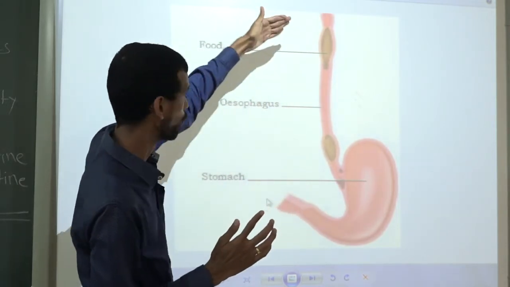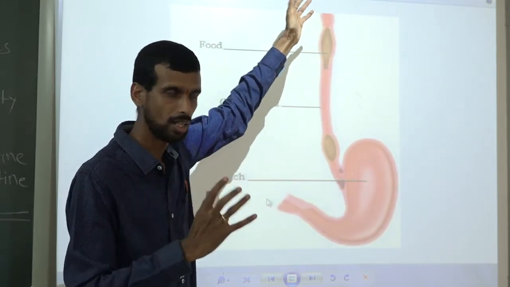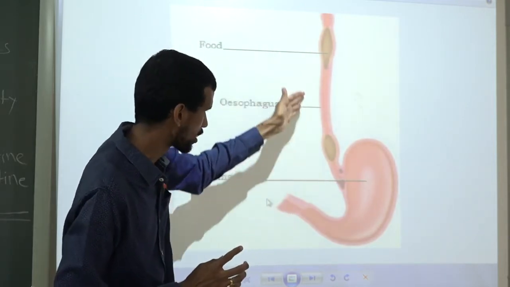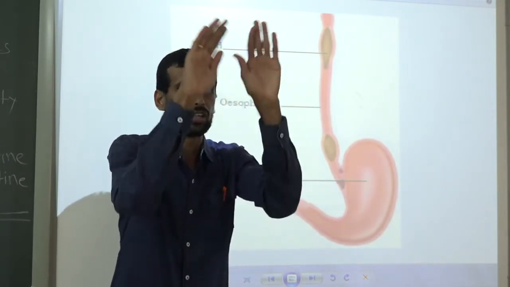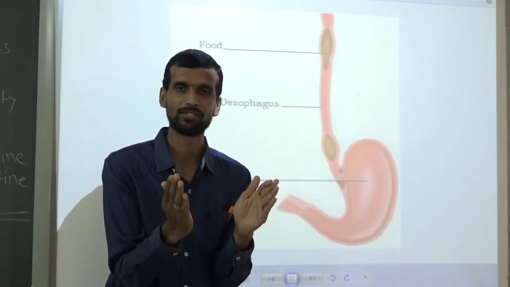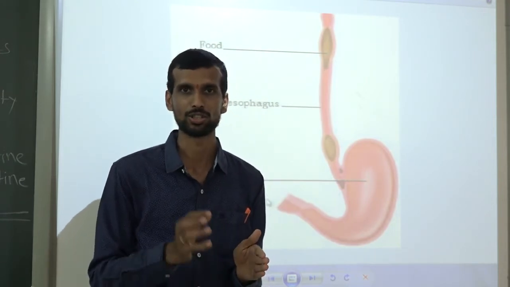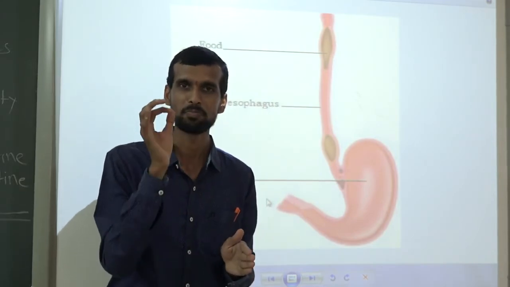Okay, so food from the mouth, after chewing and after adding saliva, will pass to the esophagus, and through the esophagus it will go to the stomach in a wave-like manner. That wave-like movement is called peristalsis. It's not peristyle, it's peristalsis.